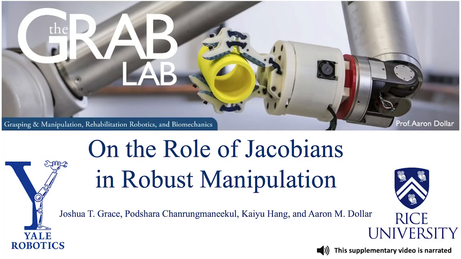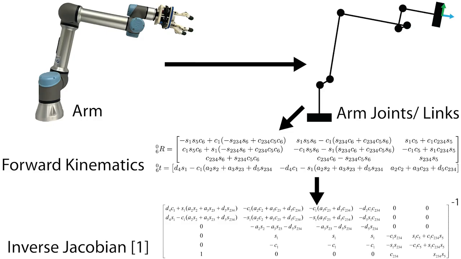We present our work on the role of Jacobians in robust manipulation, demonstrating the capability of online estimation of inverse Jacobians for systems with no a priori knowledge. Traditional robot control relies on analytical methods that require precise system models which limit generalization to arbitrary tasks. For instance, applications such as grasping and using a tool require knowledge of the tooltip for manipulation.